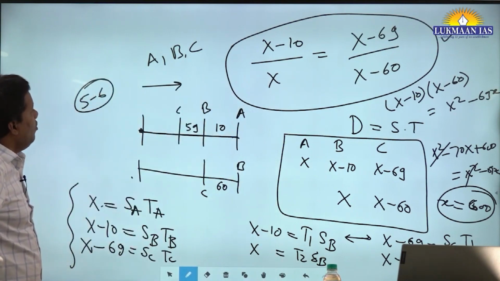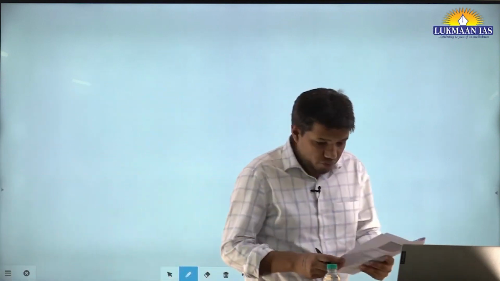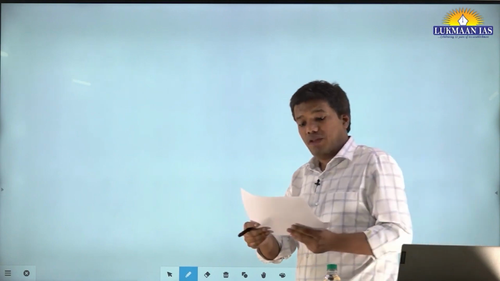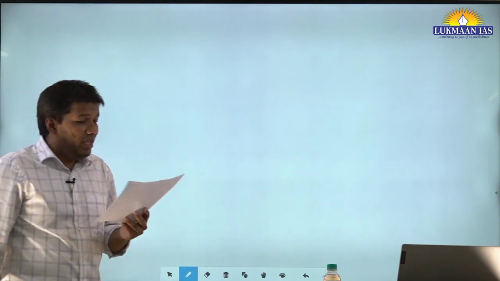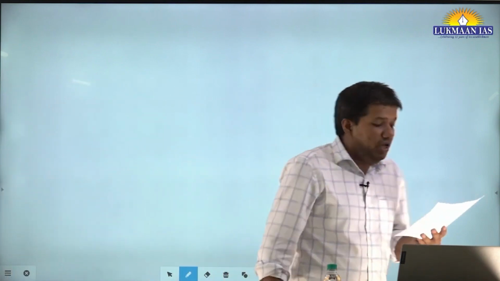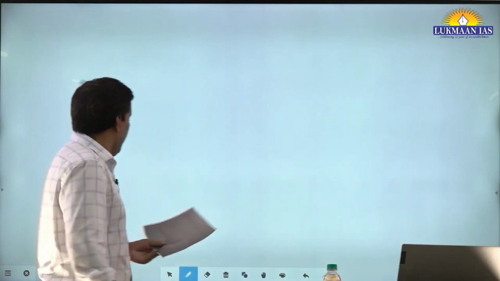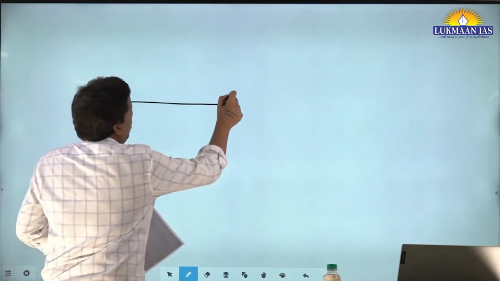Now let us take another question. There is one more question. It says, in a 12-kilometer race, A, B, C are running at uniform speed. A beats B by 2 km and B beats C by 2 km. The race is of 12 km.